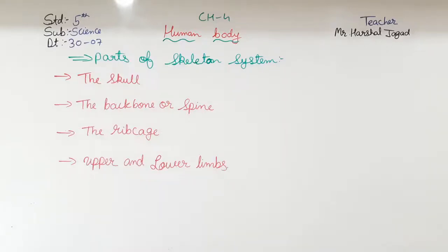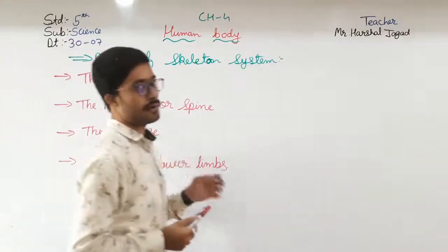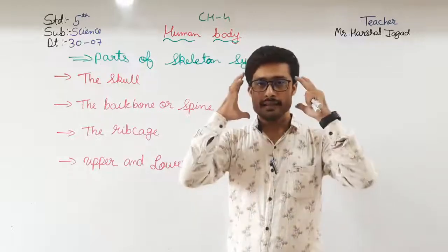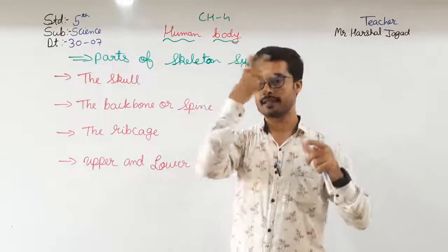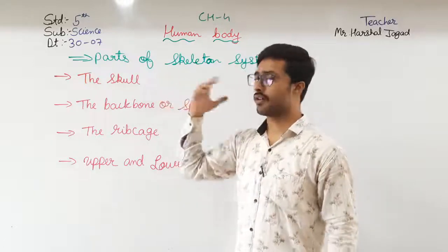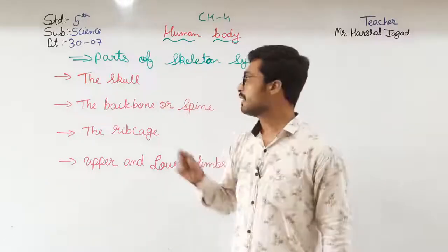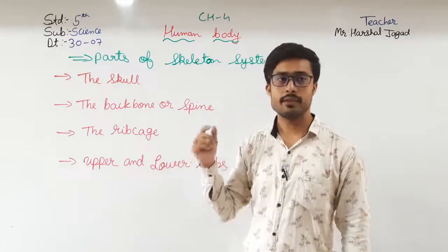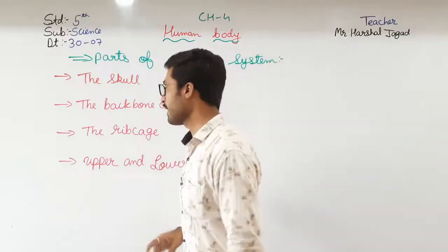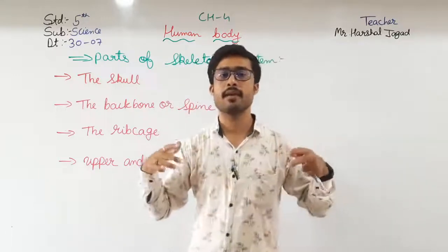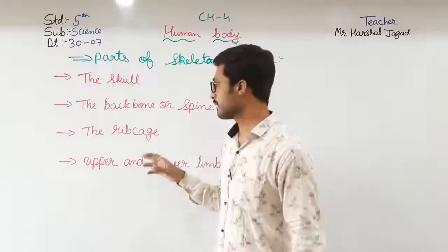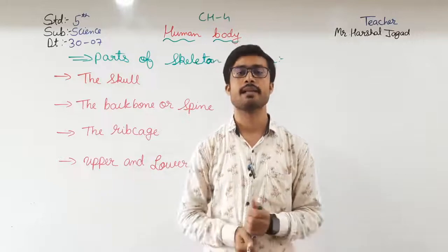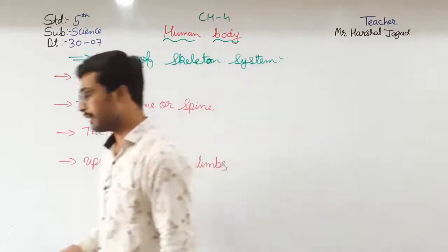Okay students. So here, first of all, talking about the skull. What is skull? If I just say, the upper part above this head, the system which consists of the bone, that is the skull. Here the backbone, we know that the nerve system, here there is a backbone, and the rib cage which just covers our heart and the lungs. Okay, that is the rib cage, and the upper and the lower limbs, these are the upper limbs, and the legs which are the lower limbs. And let us see it in detail.